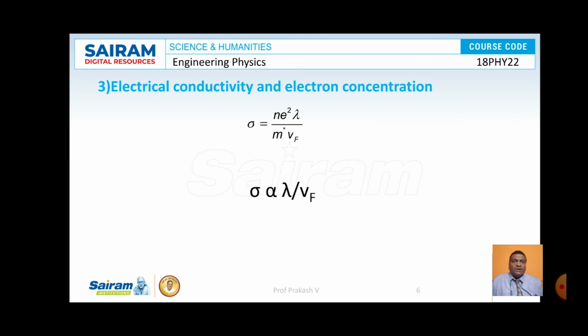The third one is the dependence of electrical conductivity on electron concentration. According to classical free electron theory, sigma is equal to N e square lambda by m Vf. So here sigma is proportional to N, or sigma is proportional to lambda by Vf. But experimentally observed data shows that sigma is not proportional to N. So we come to the conclusion that sigma is proportional to lambda by Vf. That will be explained in detail in the coming slide.